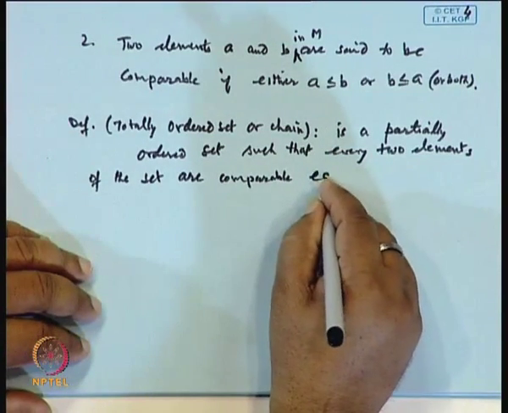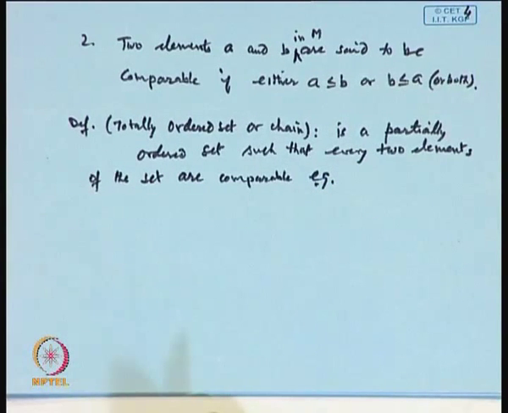A total order says that every two elements of the set are comparable.